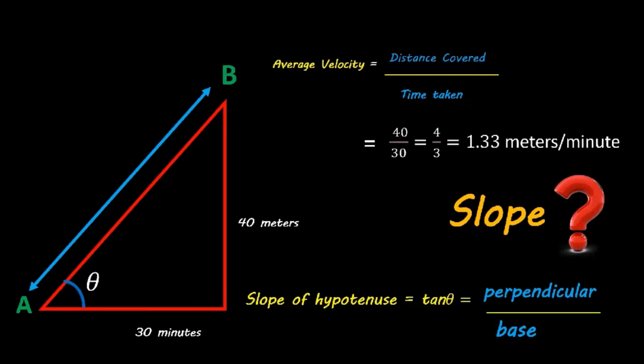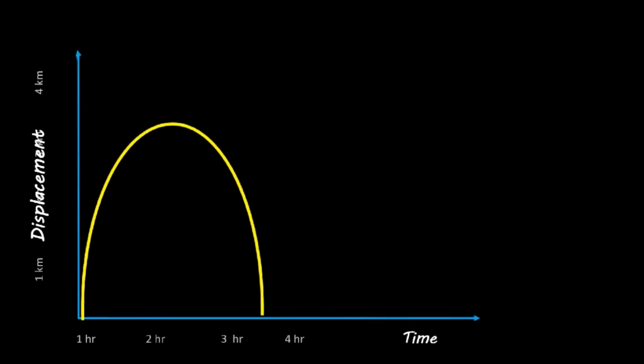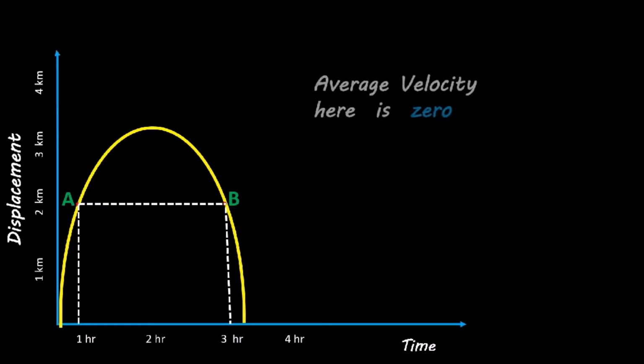Now we will move towards our topic of instantaneous velocity. As we know, no motion in the world is completely constant. The graph of every motion is always of curve form. We have learned to find average velocity between any two random time points. Let A and B be such points on a curve which pass through the same displacement value, that is 2 km, at two different times. One at 1 hour and the other at 3 hours. Average velocity between such points will obviously be 0.